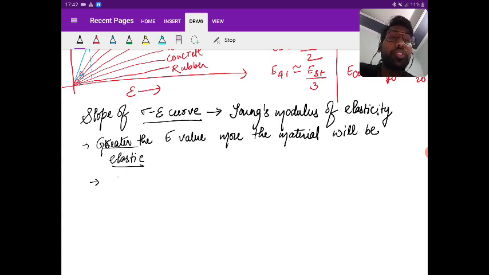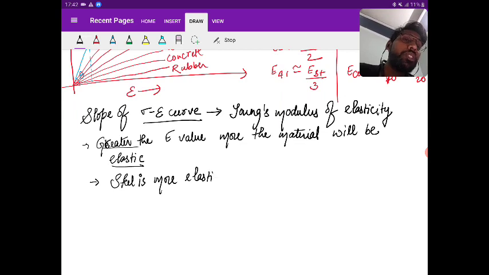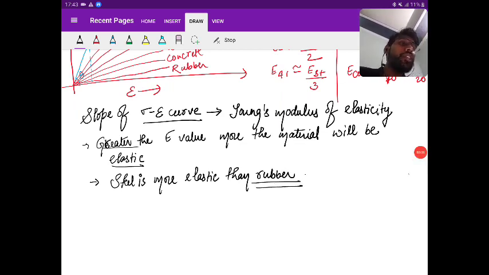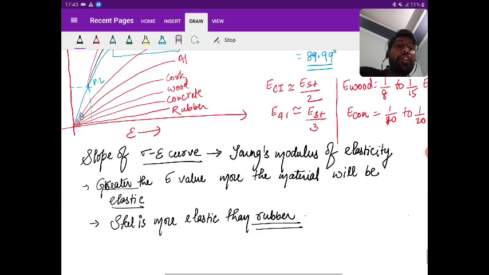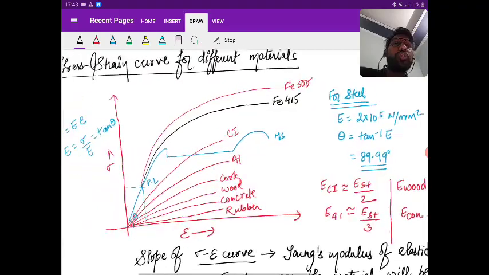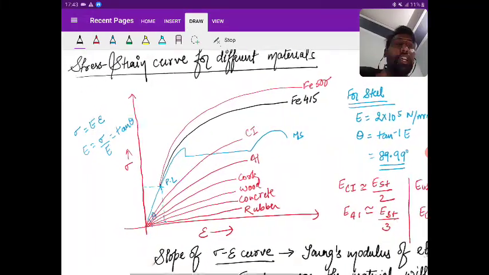So steel is more elastic than rubber. Is it clear? Yes. So steel is more elastic than rubber. Got the point? So I hope you understood clearly the stress strain curve for the different materials.